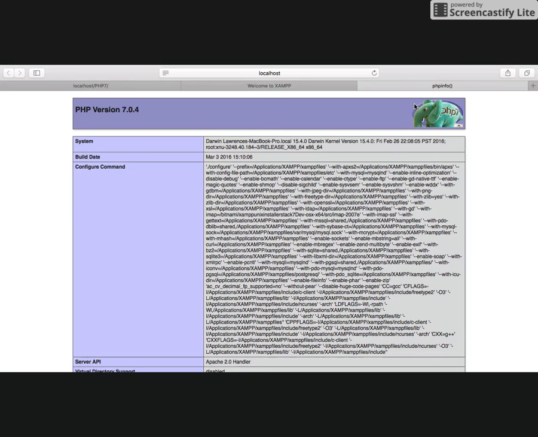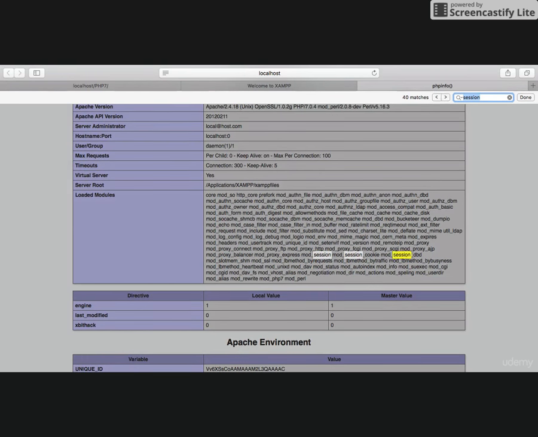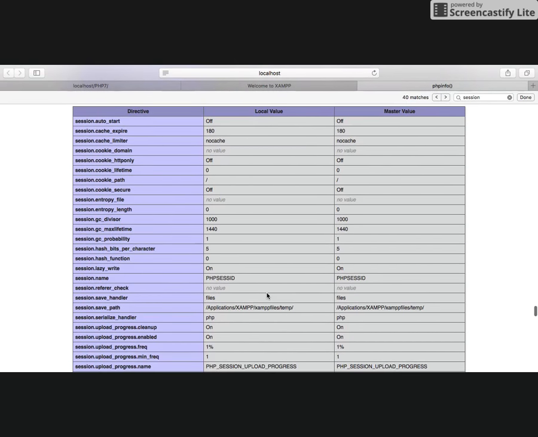So in our case, with the session settings, we can now override them with the session start function. Let's take a look at finding the sessions section. Just keep hitting return until you find it. You can see session support is enabled, which it will be on most servers. You can also see the options, the directives, the default values, and the master value as well.